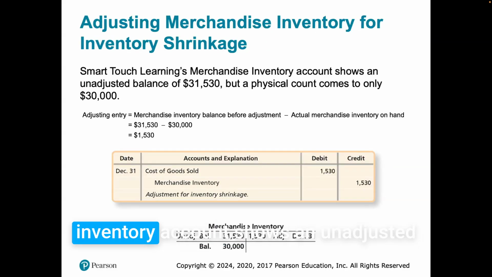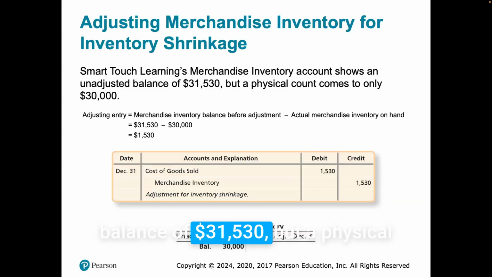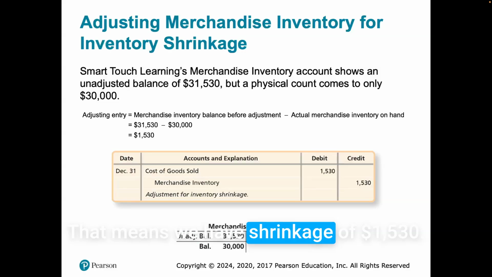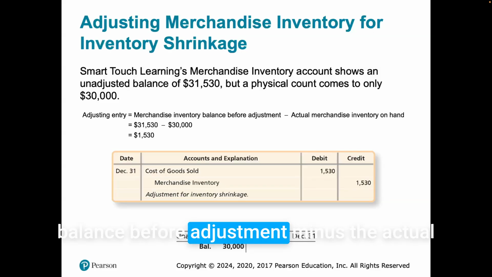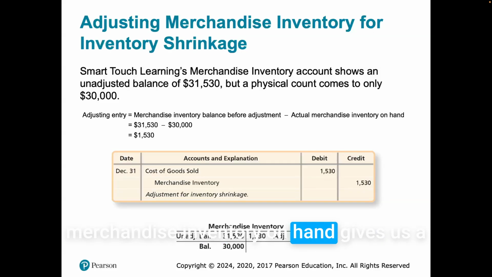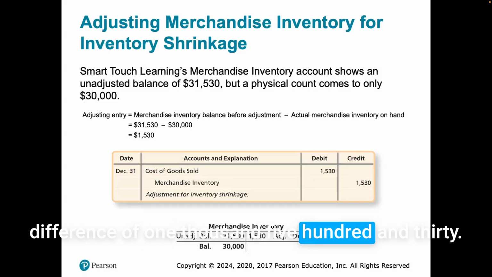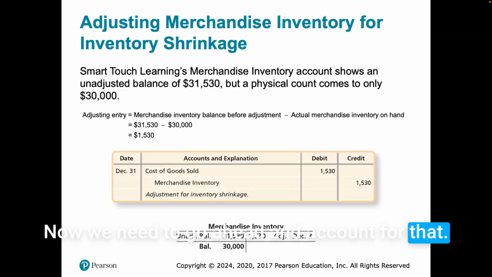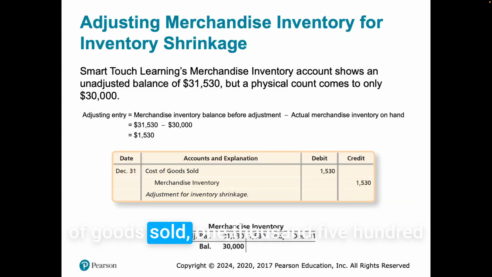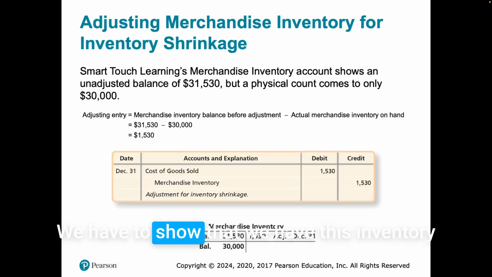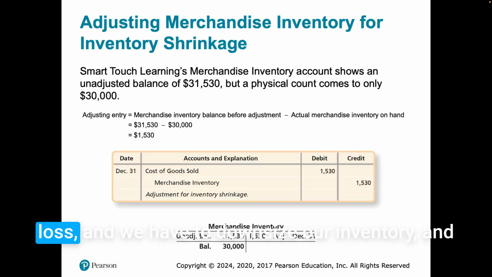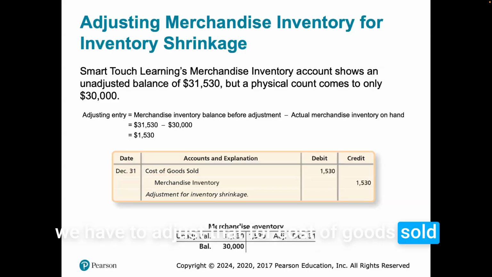Smart Touch Learning's merchandise inventory account shows an unadjusted balance of $31,530, but a physical count comes to only $30,000. That means we have shrinkage of $1,530. So for the adjusting entry, the merchandise inventory balance before adjustment minus the actual merchandise inventory on hand gives us a difference of $1,530. Now we need to account for that. We debit cost of goods sold, $1,530, and credit merchandise inventory, an adjustment for inventory shrinkage. We have to show this inventory loss, downsize our inventory, and adjust cost of goods sold.